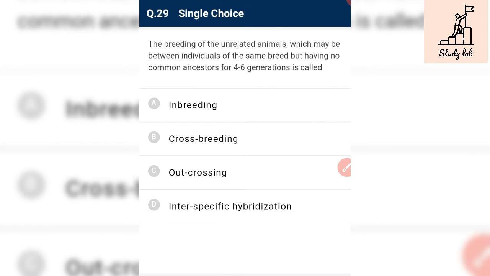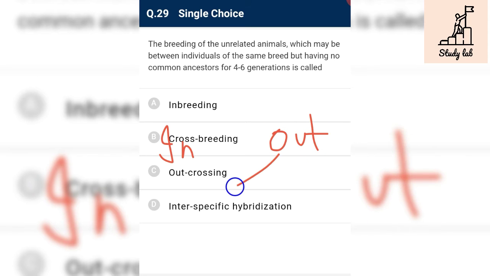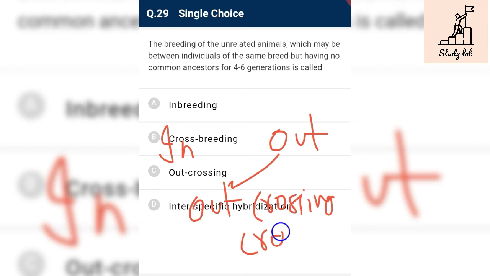The breeding of unrelated animals, which may be between individuals of the same breed but having no common ancestor. See, we have talked about same breed. We have two types of breeding: inbreeding and outbreeding. In outbreeding, we have taken the first one, that is outcrossing, and then from outcrossing we have taken the last one, that is cross breeding.